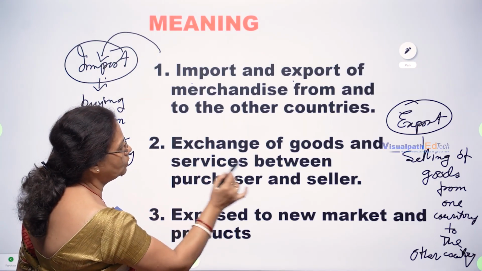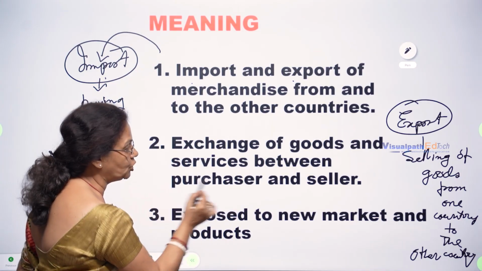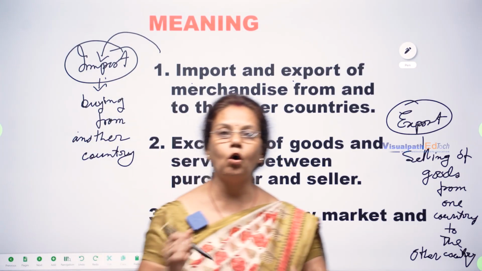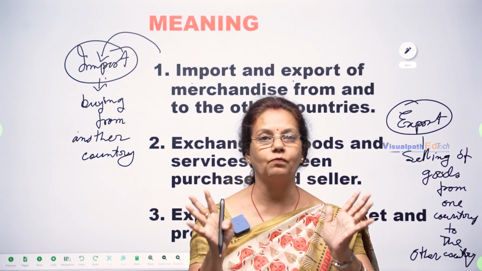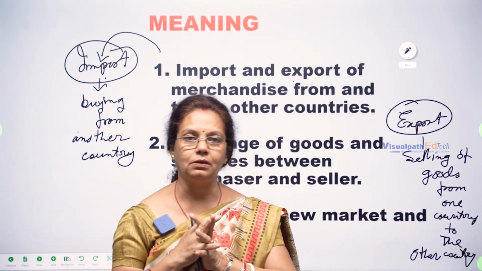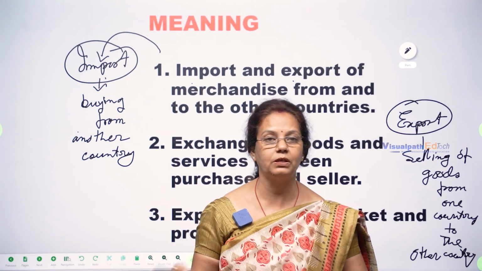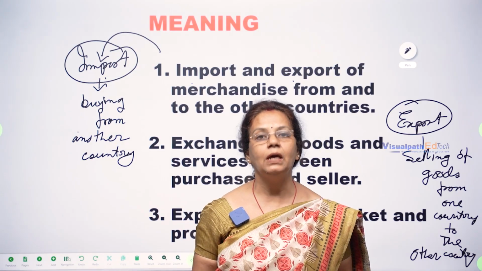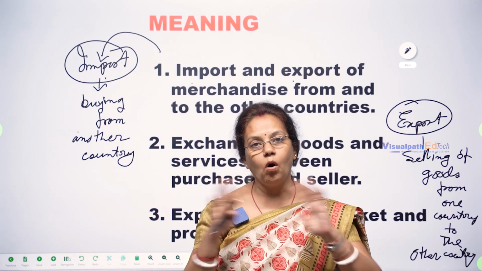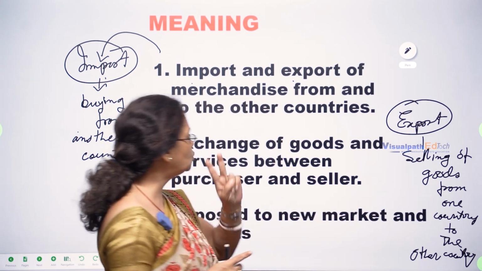Secondly, exchange of goods and services between purchaser and seller. There are always two parties in case of trade. Any trade, it may be foreign trade, home trade, national trade, or international trade, there are always two parties.